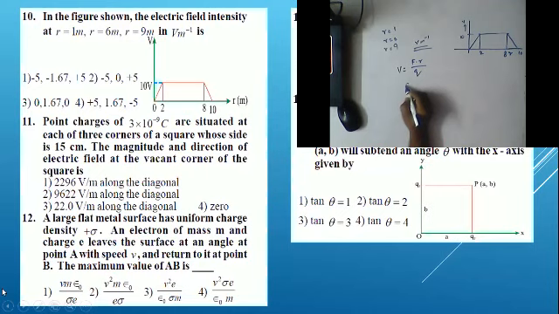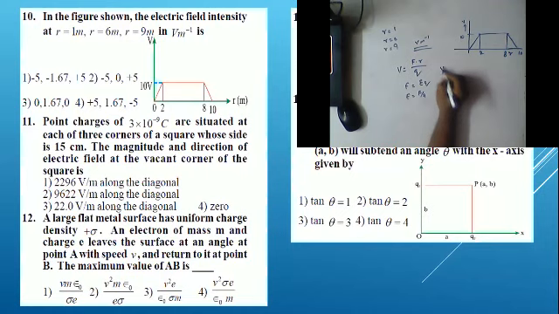We already know that F is equal to EQ. From this we can write E is equal to F by Q. So instead of F by Q, we can write V as E R. So from this we can write E is equal to minus dV by dr.